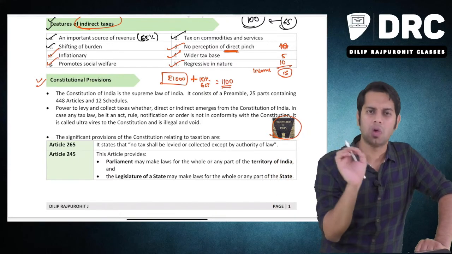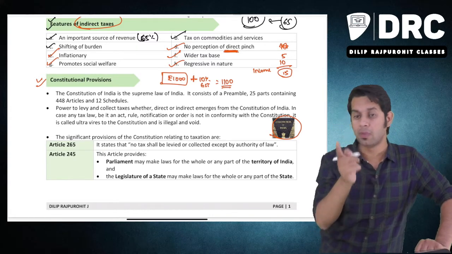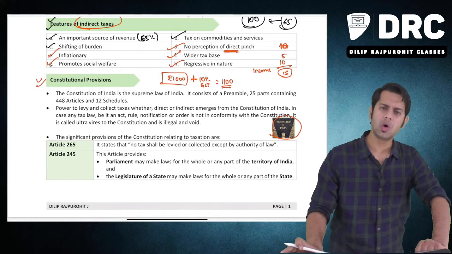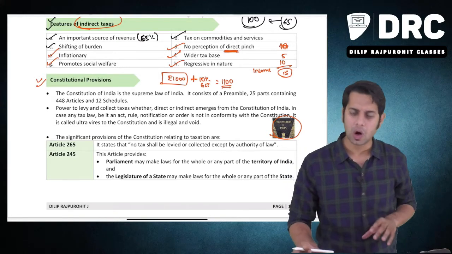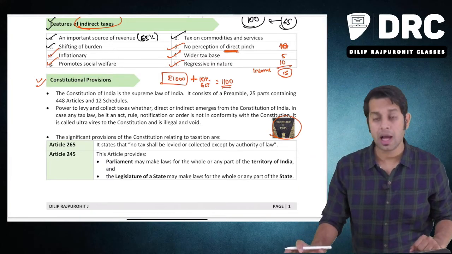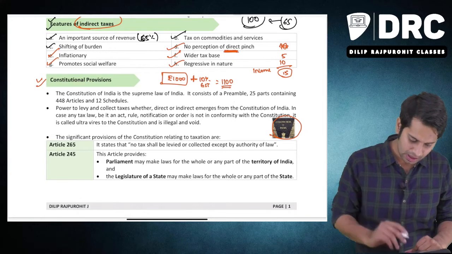Whatever different kinds of law we have in India, the power to make such law is coming from whom? The Constitution of India. It is our Constitution of India which is giving power to the government to make all these different types of law. So the government is making all the different types of law. So what is the Constitution of India? The Constitution of India is the supreme law.